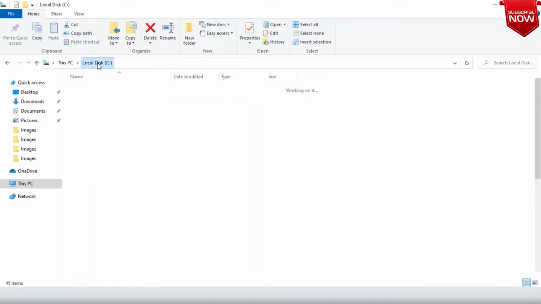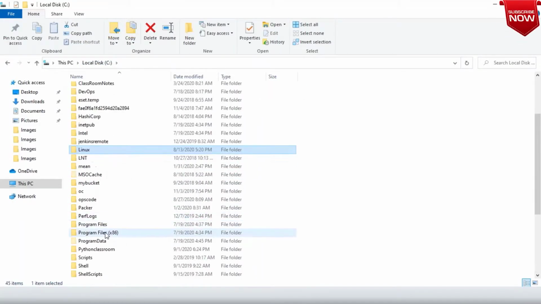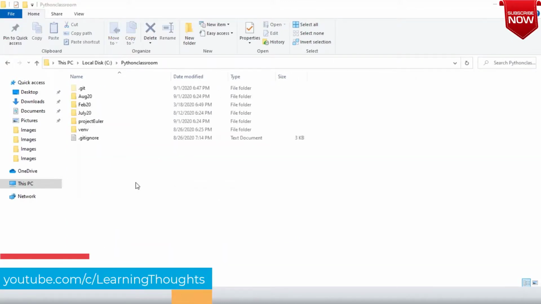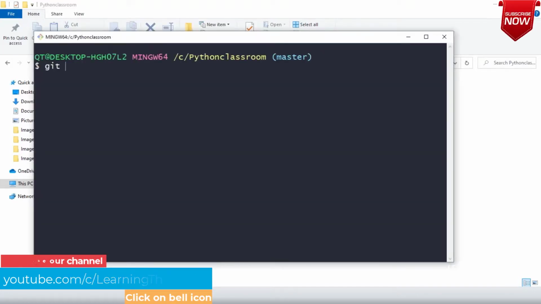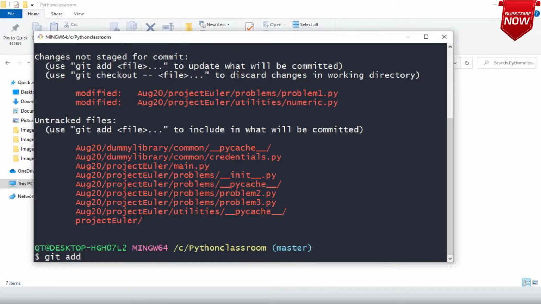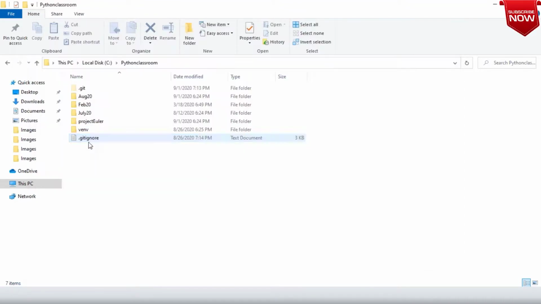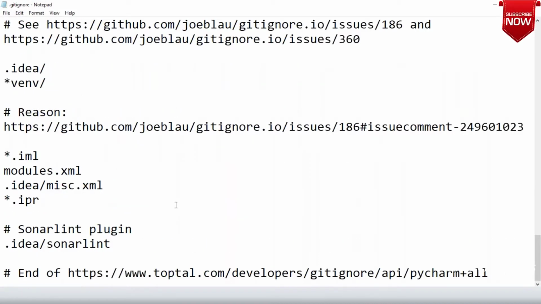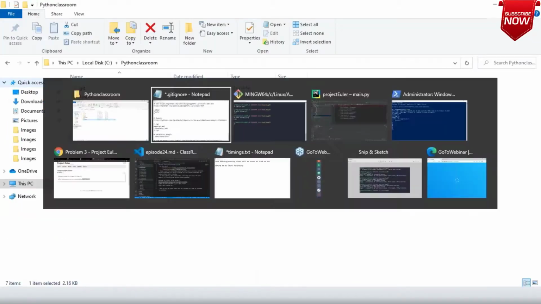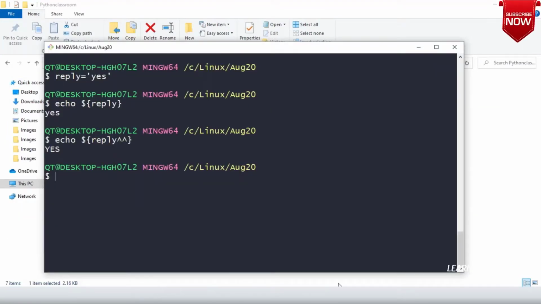So C drive, Python classroom. Today I might not have a lot of notes. Let me go over here. Git status. Git add. Why is PyCache getting added? PyCache should not be added. Git ignore. Star. One minute, sir. Let me correct this.